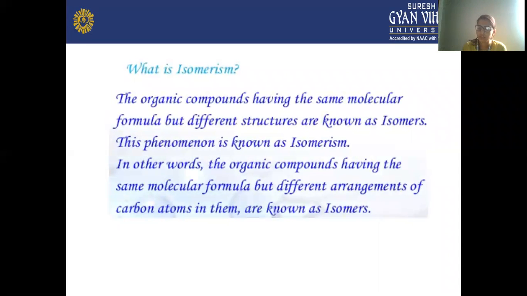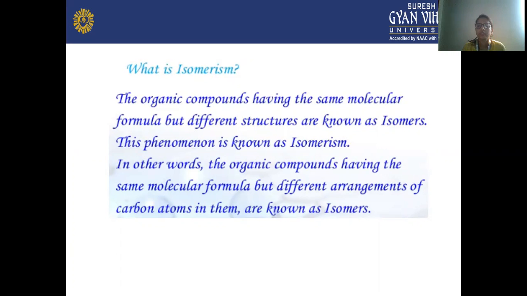Next, what is isomerism? Organic compounds having the same molecular formula but different structures are known as isomers, and the phenomenon is known as isomerism. In other words, organic compounds having the same molecular formula but a different arrangement of carbon atoms in them are known as isomers.